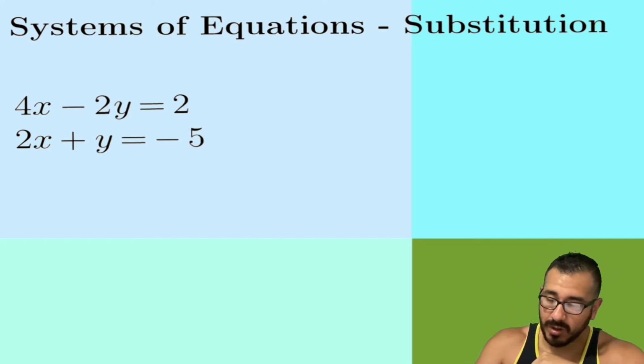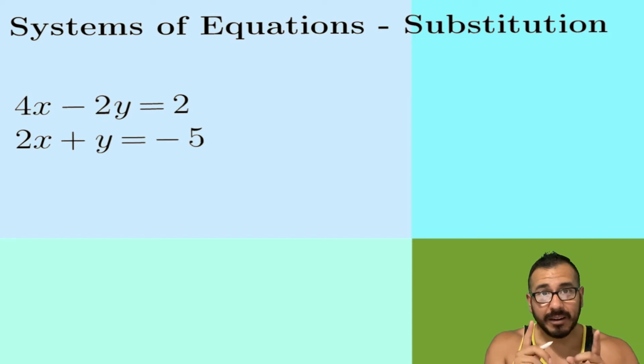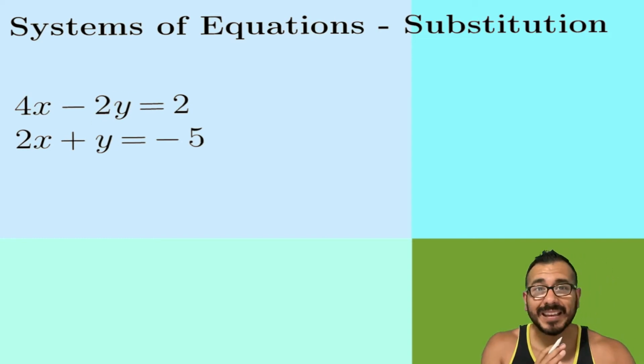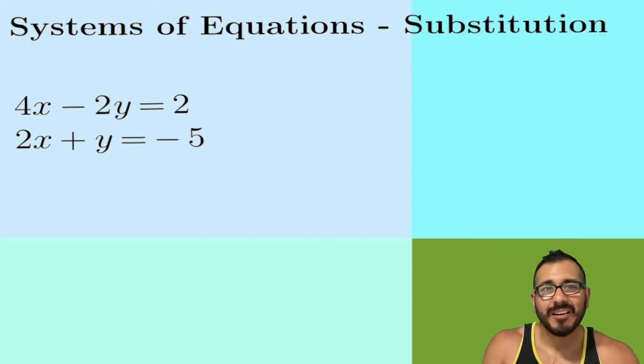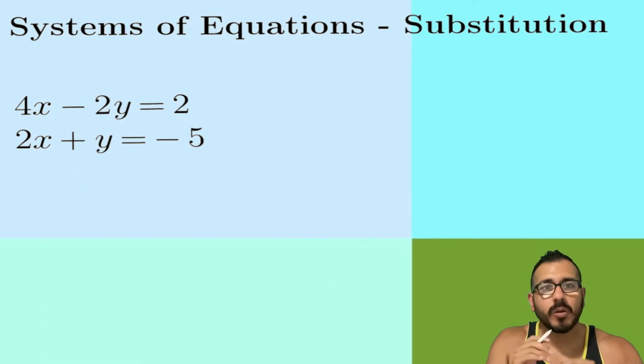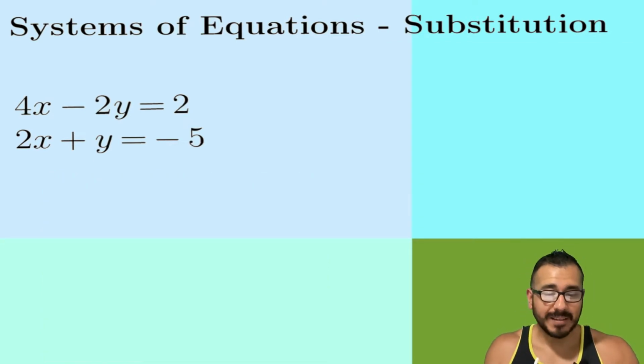All right. So the first thing you're gonna do, right? For those of you who like steps, write this down. First step, pick a letter, right? Pick one of these variables, X or Y, and isolate it. That just means get it by itself. Maybe take it to a nice dinner, watch a movie. You know what I mean. All right, so step one, get X or Y by itself.